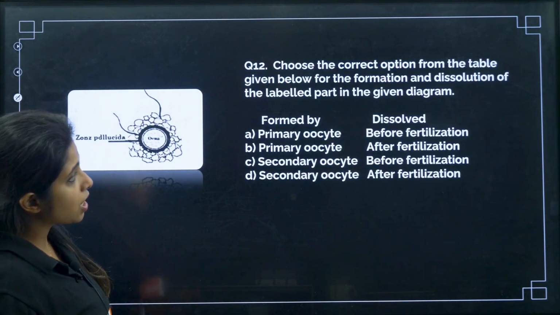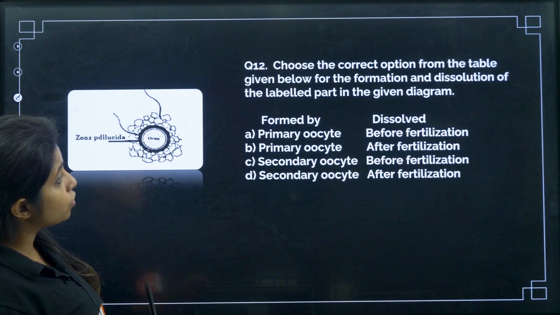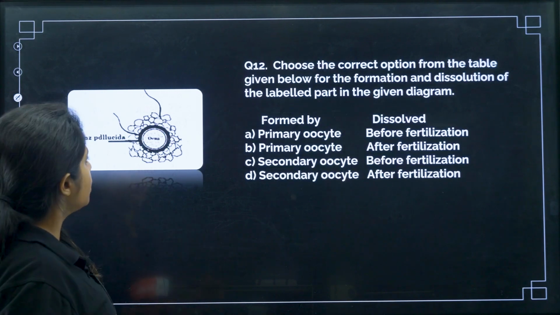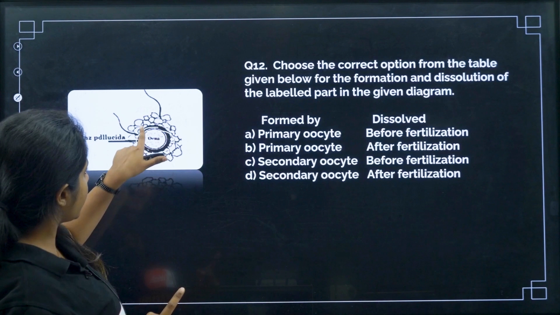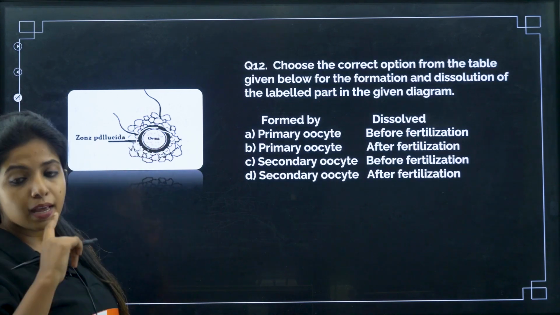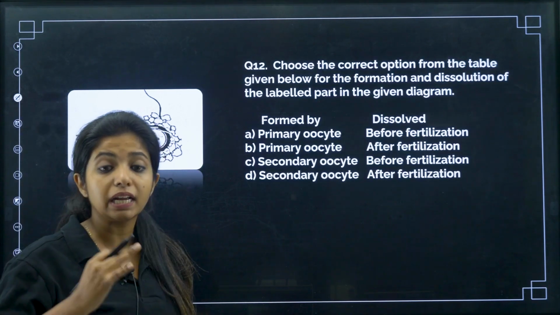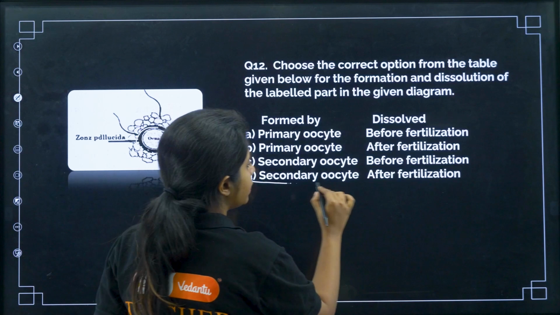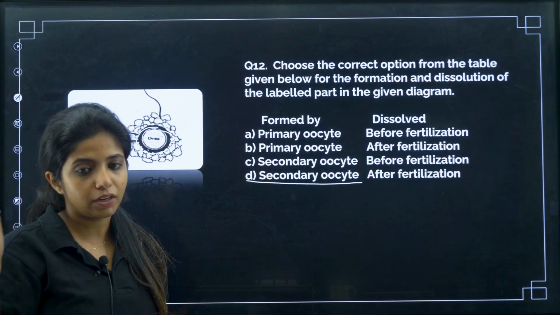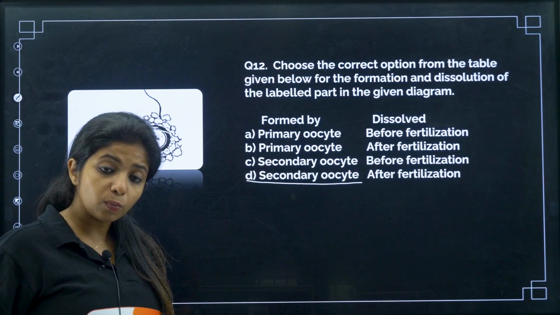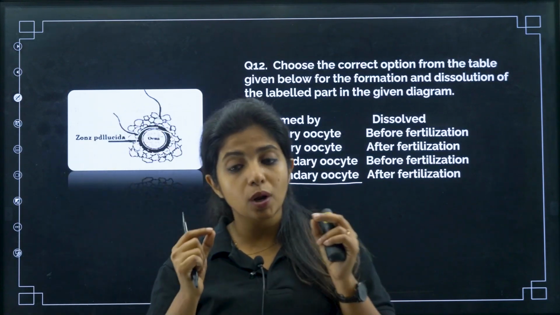Now, choose the correct option from the table given below for the formation and dissolution of the labeled part in the given diagram. So, over here zona pellucida is given and it is surrounded, okay. So, this is the egg and it is surrounded by zona pellucida, okay. Listen to me very carefully. Zona pellucida is something that is made from the secondary oocyte, my dear children. Who makes it? Secondary oocyte. Primary oocyte divides into what? Secondary oocyte. I hope you know that. Secondary oocyte is the one that gives rise to an extra layer that is known as zona pellucida.